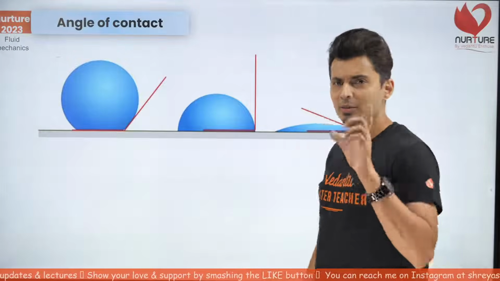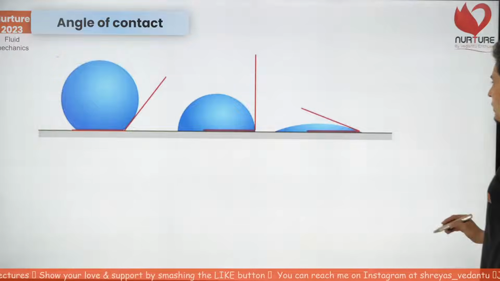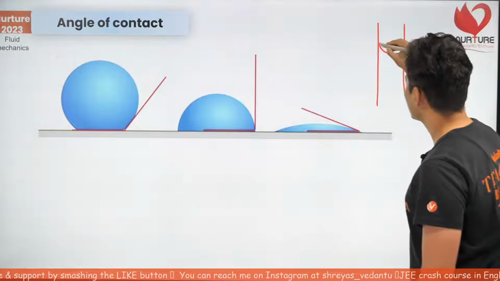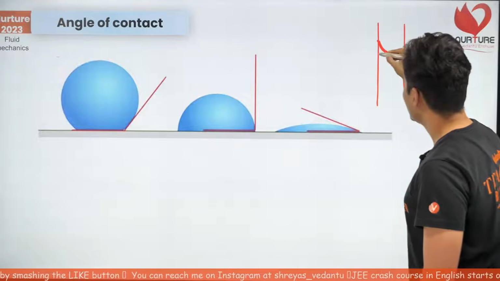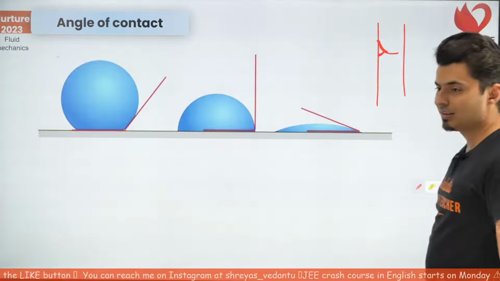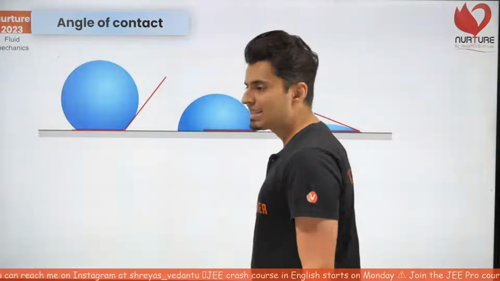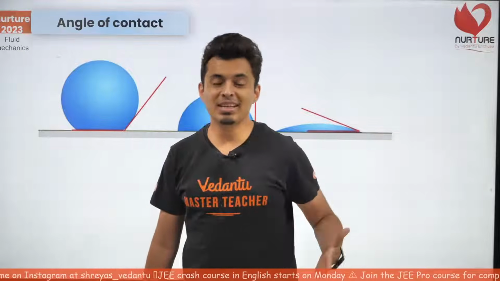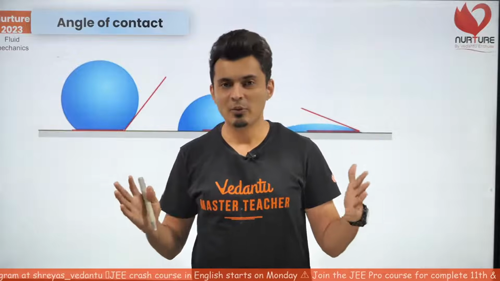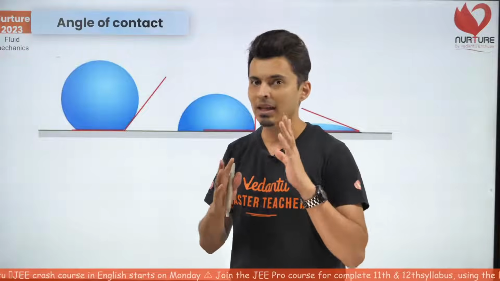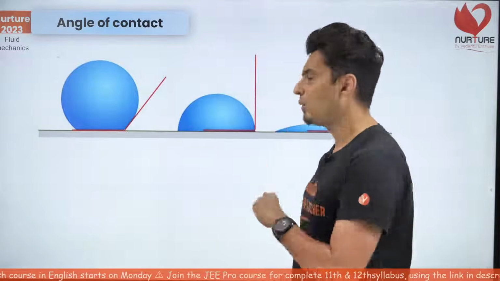Have you also noticed whenever you fill water in a small test tube, there is a kind of a meniscus, there is a curvature over here, there is again some angle made over here. So why is that angle there? Why is it that you have different angles made with different liquids and different solids? We are going to explain that, and that angle is called the angle of contact.